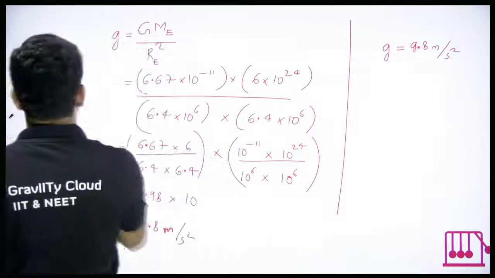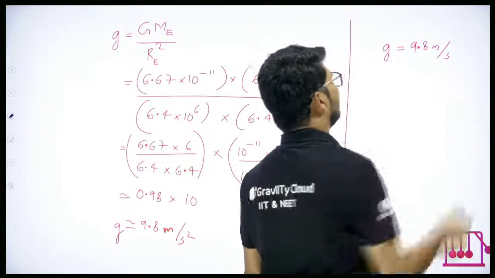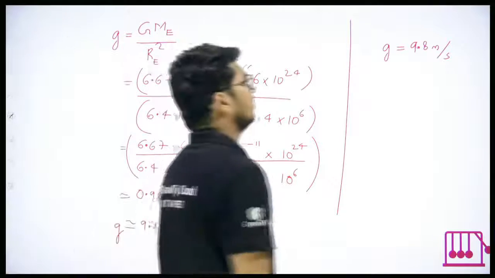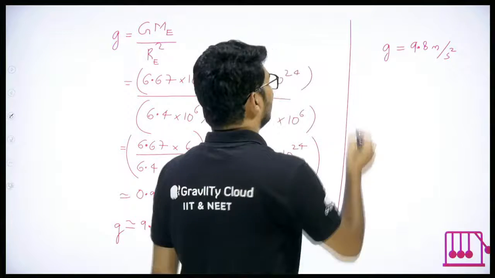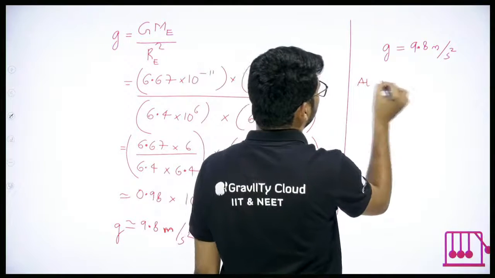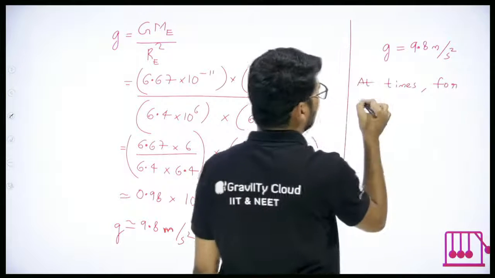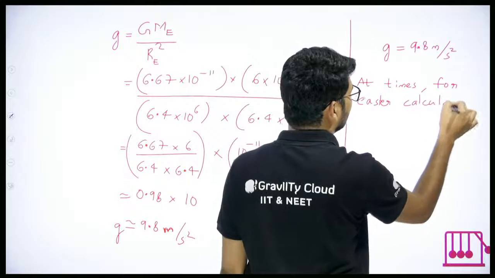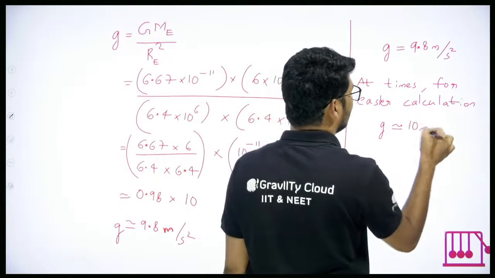Now if you do round figure, if you take an approximate value of g, or approximate value of 9.8, what will it be? Round figure 10, right? So at times, for easier calculation, g is also taken as 10 meter per second square.